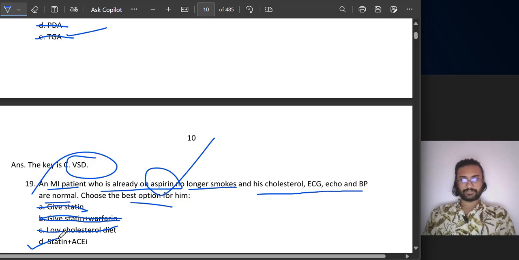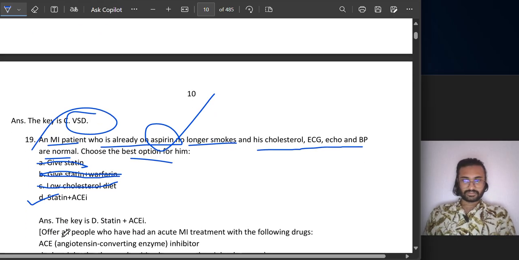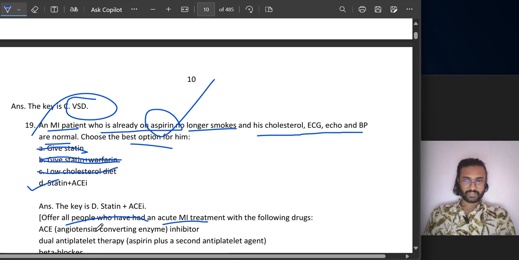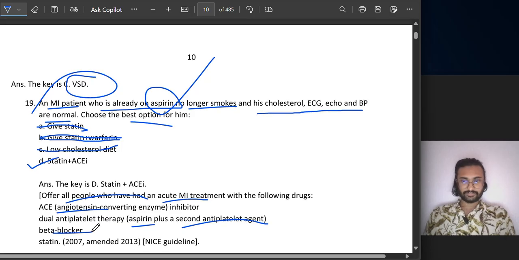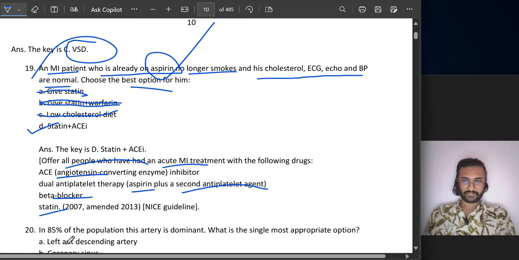Statin and ACE inhibitors, yes, this is the right answer. Offer all people who had myocardial infarction ACE inhibitors, which are angiotensin converting enzyme inhibitors. Also dual antiplatelet therapy: here aspirin has been given, plus you can add a second antiplatelet, and a beta blocker and statin.